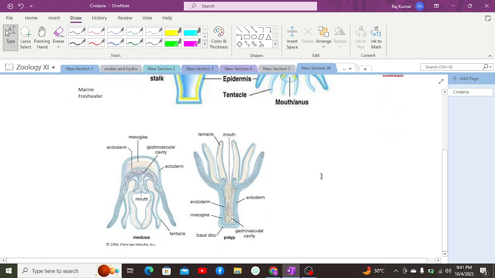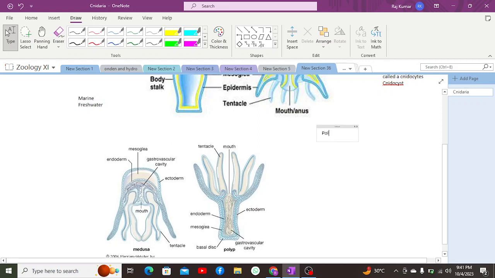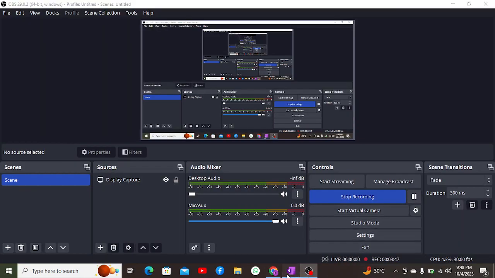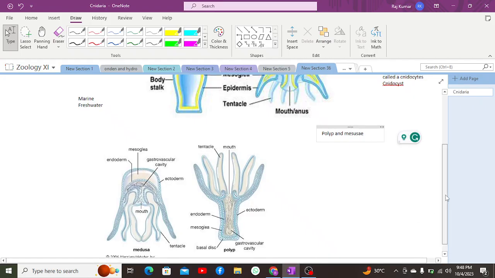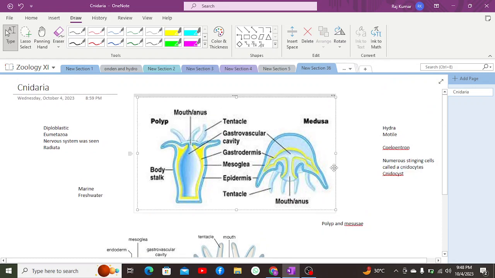Apart from which, they have other general characteristics, that they have two body types, which include the polyp and medusa. Polyp and medusa. What does this mean here? Now the polyps have two characteristics. Let me first discuss the polyp.